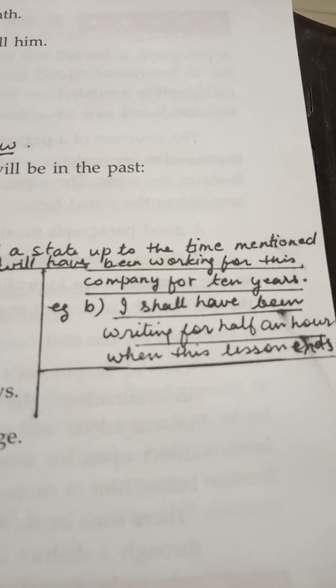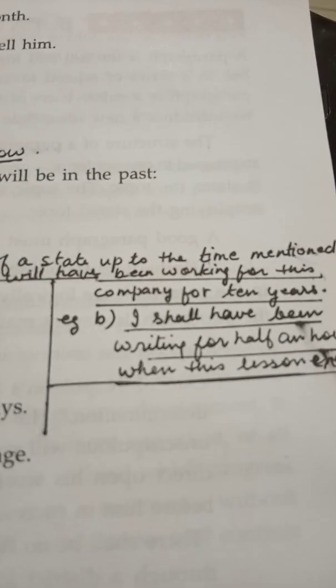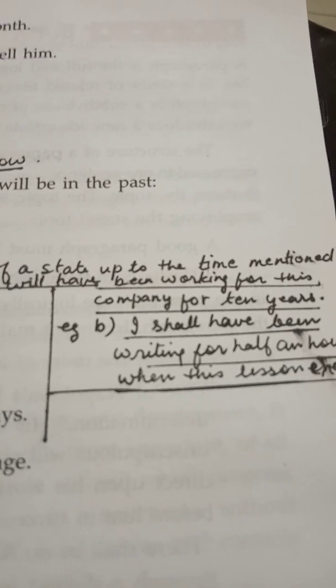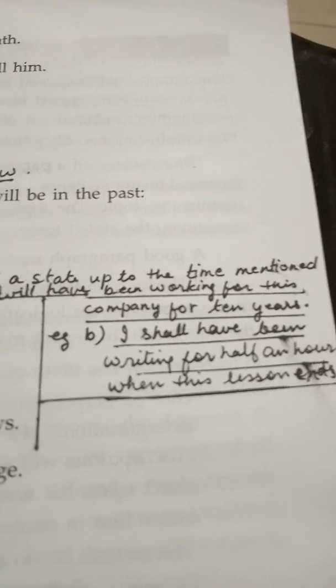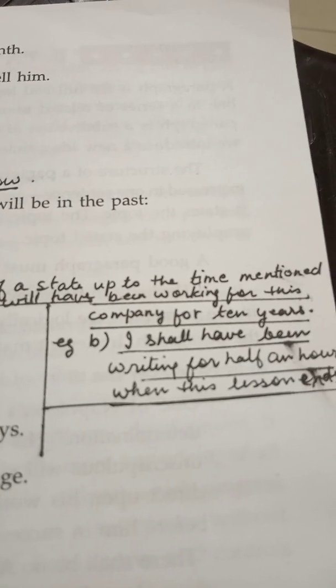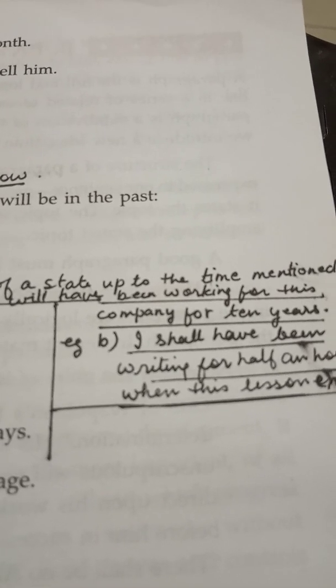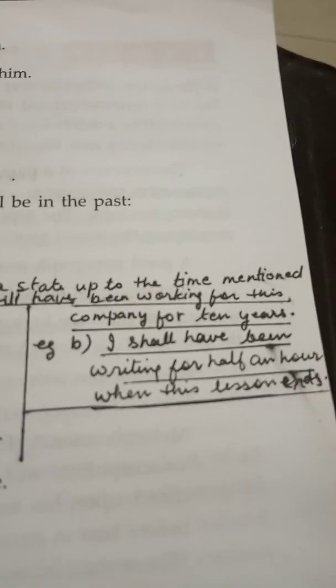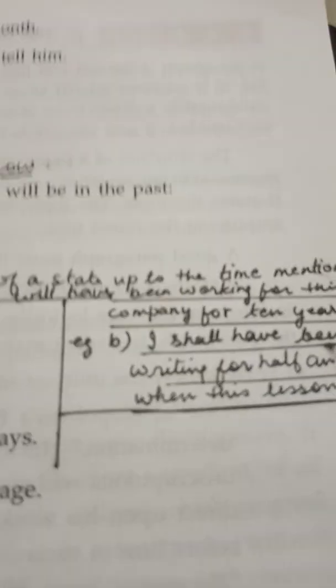Another example is I shall have been writing for half an hour when this lesson ends, or I can say I shall have been speaking for half an hour when this lesson ends. So shall with I, again we have used shall have, future perfect, writing, continuous tense, half an hour when this lesson ends.